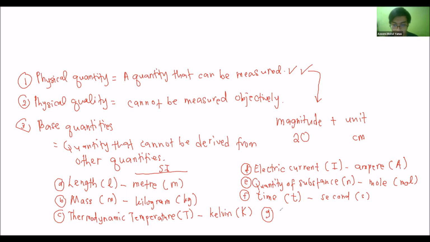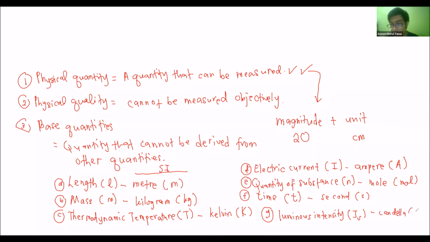G, luminous intensity. The symbol is I nu. It looks like V, but it's actually a Greek symbol that is slightly curved. So we call it I nu. It's a smaller letter inside the big letter. The unit is candela.